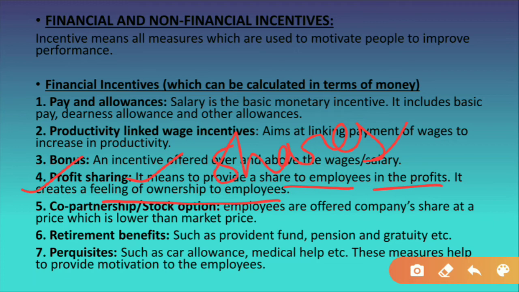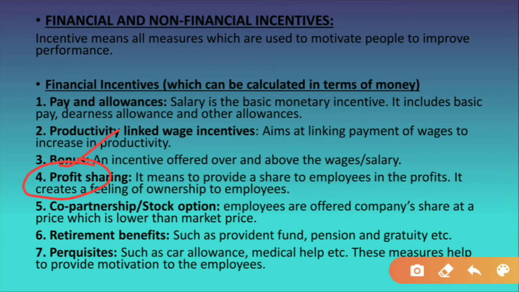Okay, now for example, under profit sharing, generally what happens is the companies fix a percentage of profit, and if the profit exceeds that percentage, then the surplus profit is distributed among the employees. As I told you, here the organization will not distribute the money just like that. It is not the case that whenever there is some income, the managers distribute money to their employees. No, it is only the case when the organization gains profit. ये तभी होगा जब organization profit में जाएगा.